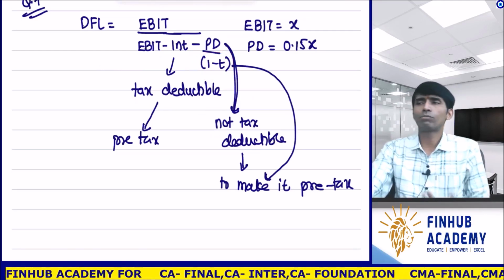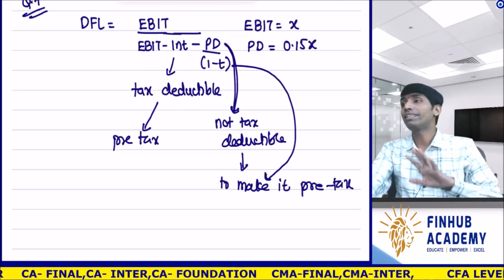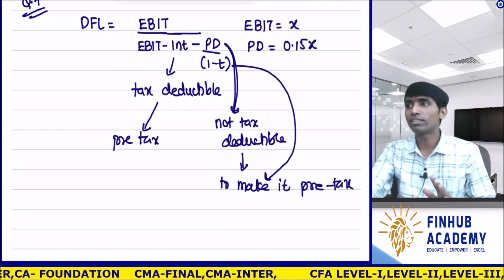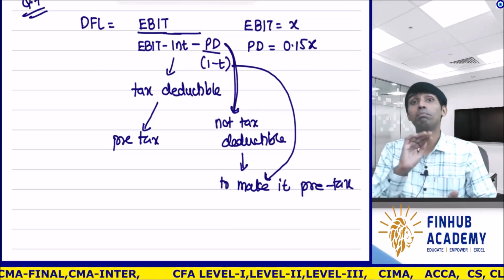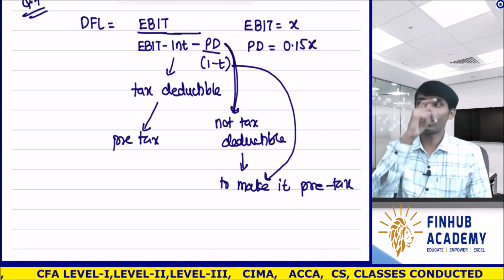Now there can be one more question. Till this point, sir, we used to never deduct preference dividend. So in the exam, if preference dividend is given, then we have to deduct. Is that so? That is correct. Means if preference dividend is given, then you have to deduct. But sir, why are we deducting? So I'll give you a reason for that.